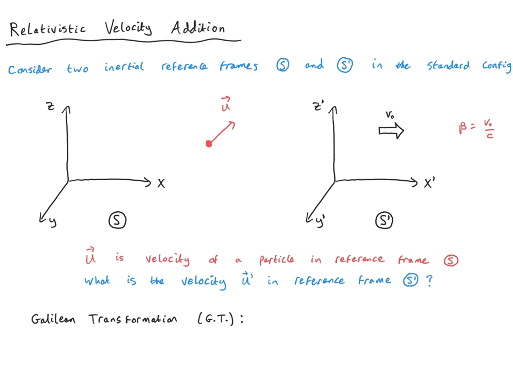As a warm-up, let's first consider the Galilean transformation. This is that x primed is equal to x minus v0 times t. This is the classical way of connecting the two reference frames S and S primed. This is not taking into account the effects of special relativity. Furthermore, we have the concept of a universal time within the Galilean transformation, meaning that t primed is simply equal to t independent of the reference frame, independent of the relative velocity v0 connecting our two reference frames.